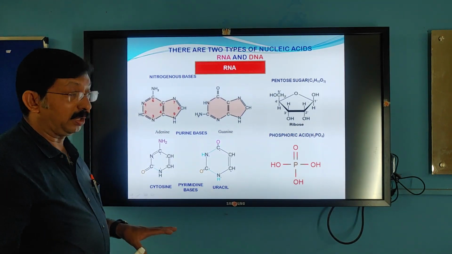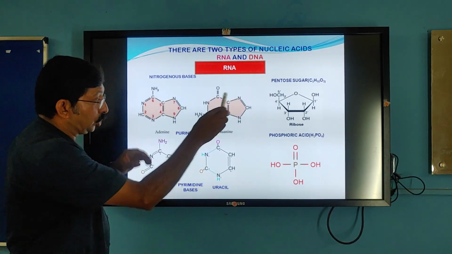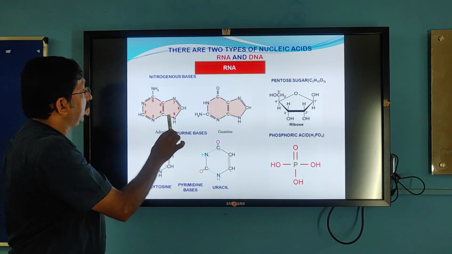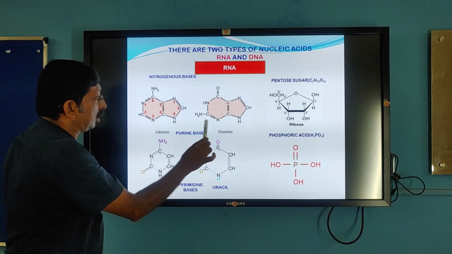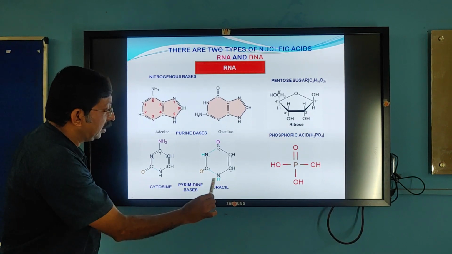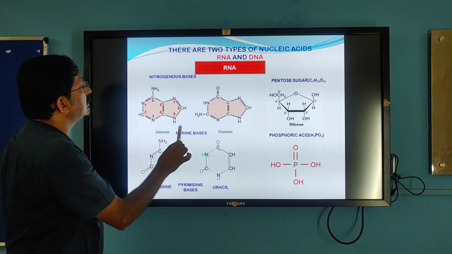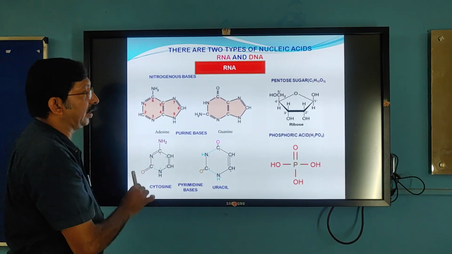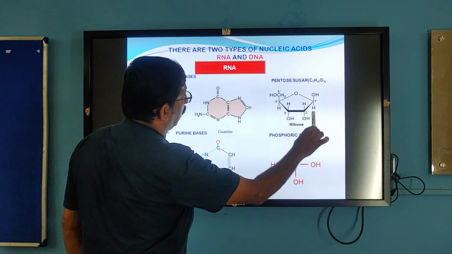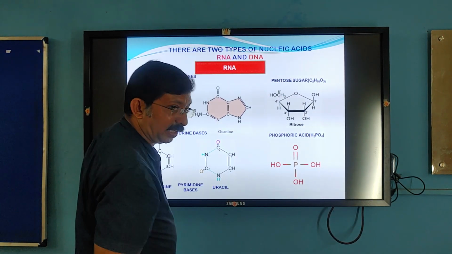As already discussed previously, the main components of these nucleic acids are nitrogen bases, sugars and phosphate. Nitrogen bases in RNA are adenine and guanine, these two are the purines. Then cytosine and uracil, these two are the pyrimidines. Purines are 9-membered rings. Pyrimidines are 6-membered rings. They also have a pentose sugar, that is ribose, and a phosphate group, phosphoric acid.